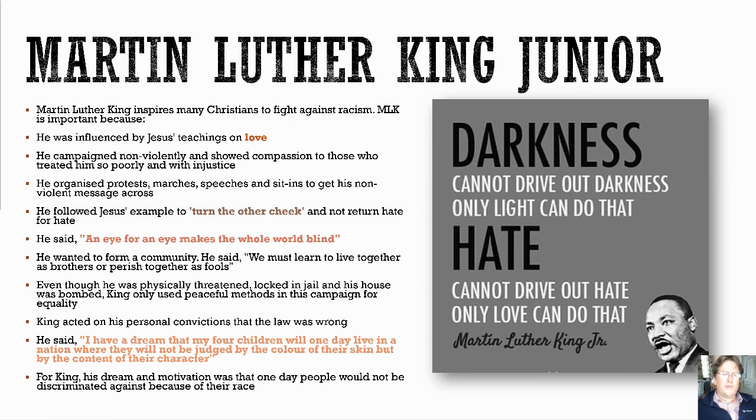Even though he was physically threatened, locked in jail, and his house was bombed, King only used peaceful methods in his campaign for equality. King acted on his personal convictions that the law was wrong. He said, I have a dream that my four children one day will live in a nation where they will not be judged by the color of their skin, but by the content of their character. For King, his dream and motivation was that one day people would not be discriminated against because of their race.